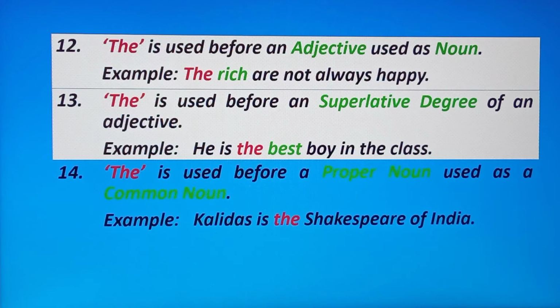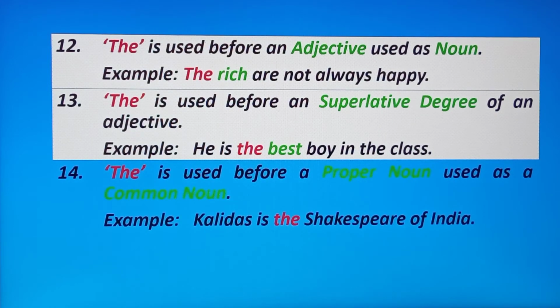It works as a what? Noun. Okay. Number 13, the is used before a superlative degree of an adjective. In superlative degree, we use generally what? The before the superlative degree. For example, he is the best boy in the class. Best is what? Superlative degree, and we are placing before best, we place the.